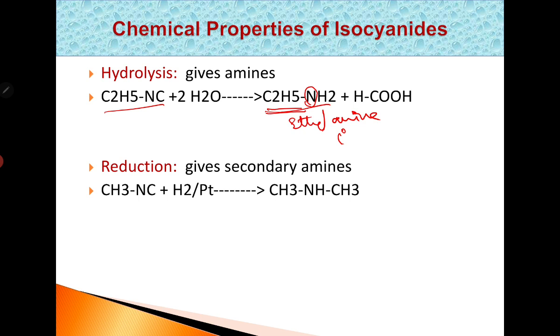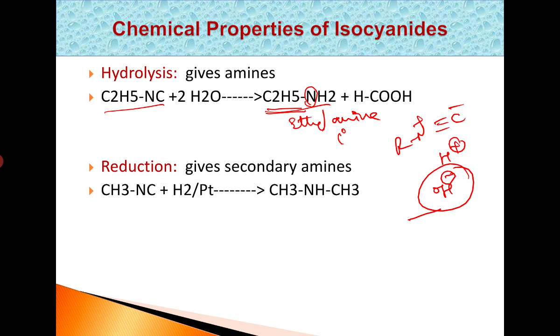And see, these isocyanates are not hydrolyzed by alkalis, because of the negative charge on the carbon atom, that is R-N plus C minus, this is our isocyanate. So, the negative charge on the carbon atom in isocyanates attracts H plus but not OH minus. OH minus of alkalis is not attracted, therefore this is not hydrolyzed by alkalis. Isocyanates are hydrolyzed only by acids and give rise to primary amines and formic acid.